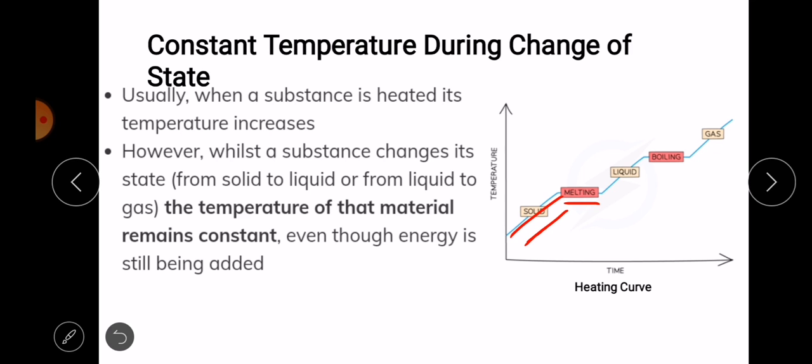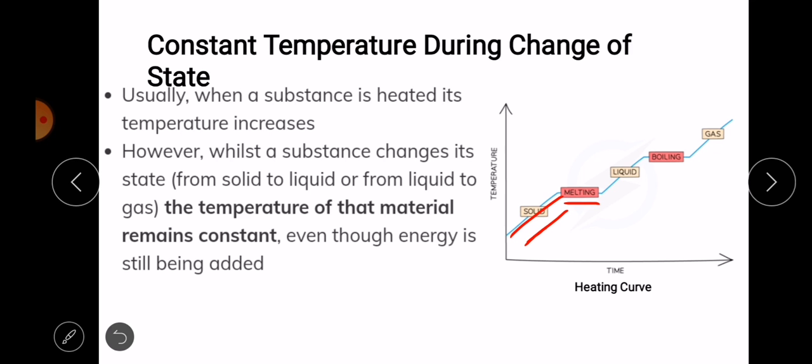This is during melting. The addition of heat doesn't raise the temperature of the substance, because the energy is being used to break the attractive forces between the particles.